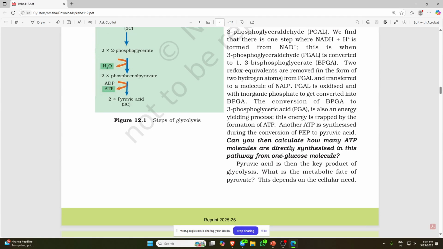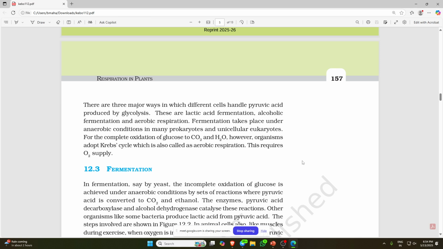Now calculate how many ATP molecules will be synthesized in this pathway from one glucose molecule. Tell me. Any doubts? Please go through this. If you are not getting anywhere, mark it and let me know in the next class.